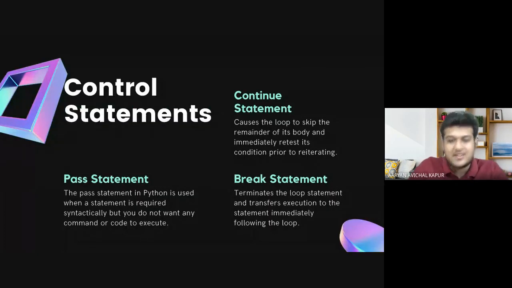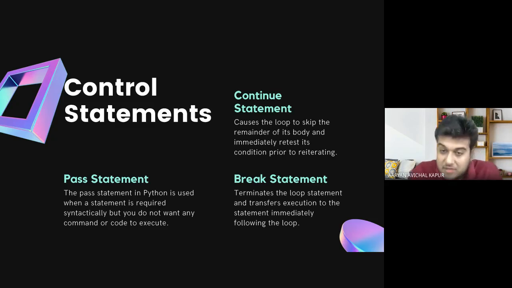So there are three control statements. Pass is the least used one. What pass does is that you create a function and simply put pass inside, so that you don't execute any code, but that function remains syntactically valid. So consider it to be a null statement, and it will pass, but the loop will function and the value will be passed outside, right?